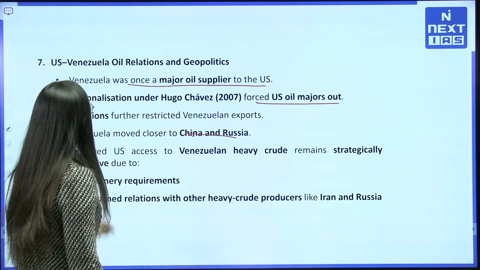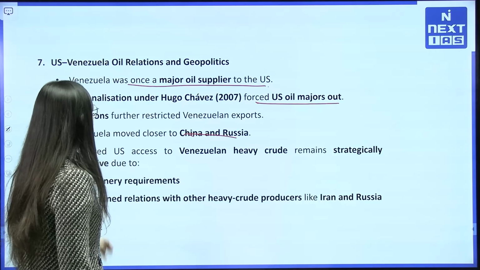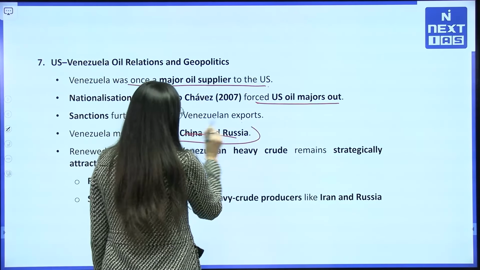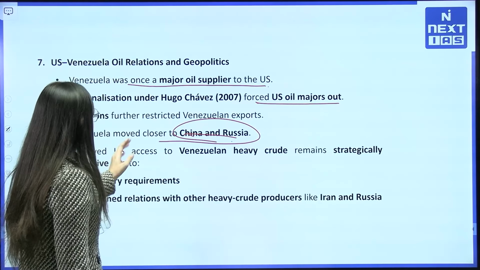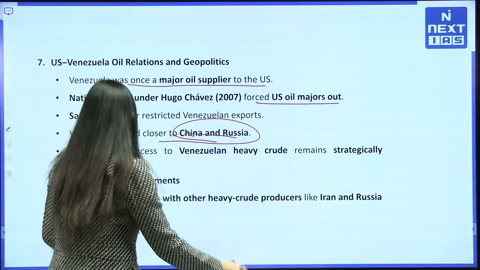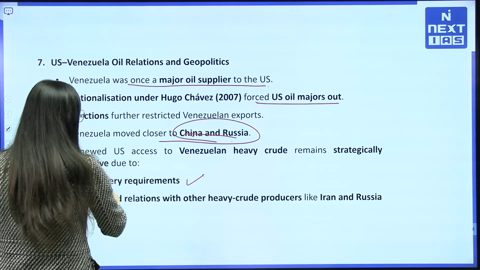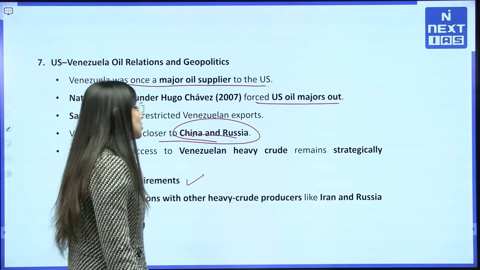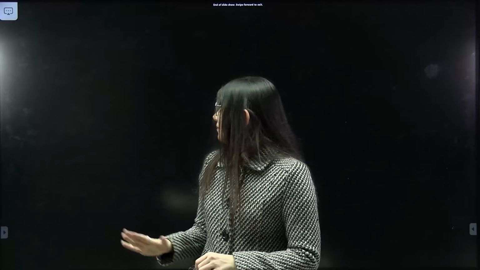Sanctions further restricted Venezuela's exports, and Venezuela moved closer to China and Russia. Renewed US access to Venezuelan heavy crude remains strategically attractive due to refinery requirements and strained relations with other heavy crude producers like Iran and Russia. So this is the important article of today's DNA.